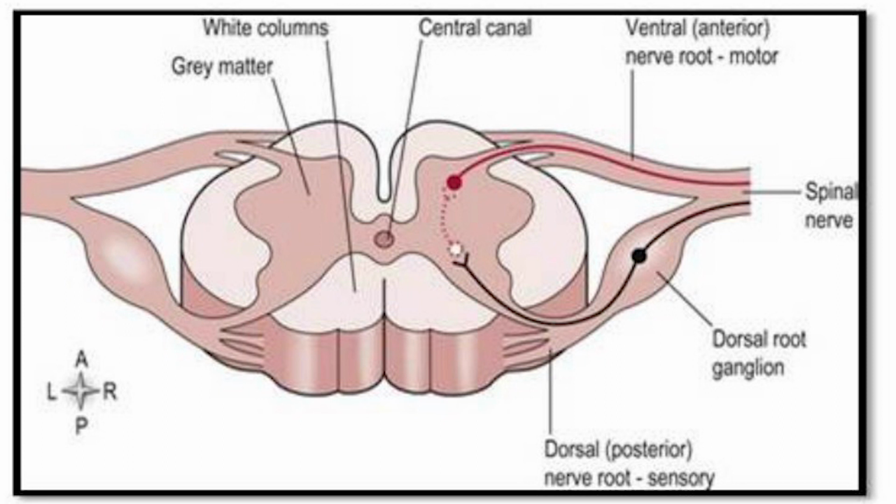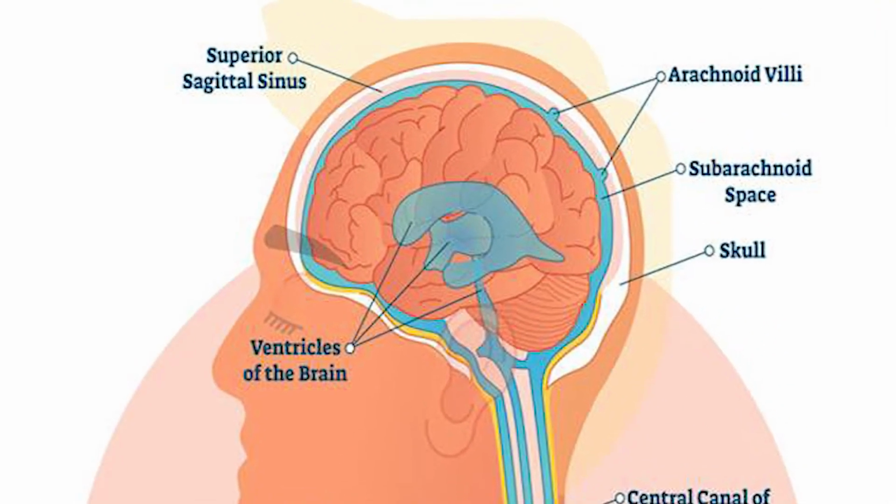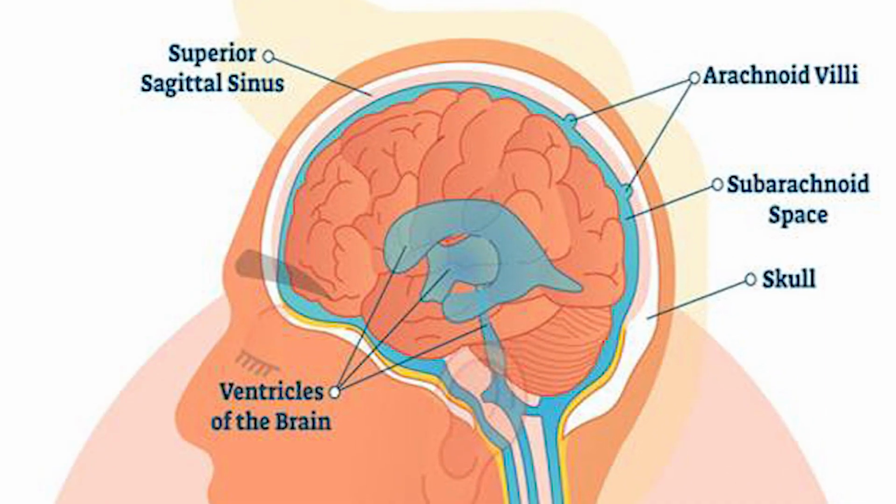So the grey matter forms an H-shaped area that runs the length of the spinal cord, and it is continuous with the cavities of the brain. The cavities of the brain are known as ventricles. The ventricles of the brain are filled with cerebrospinal fluid, which is in communication with the central canal of the spinal cord. So the same cerebrospinal fluid flows both in the brain and the spinal cord.